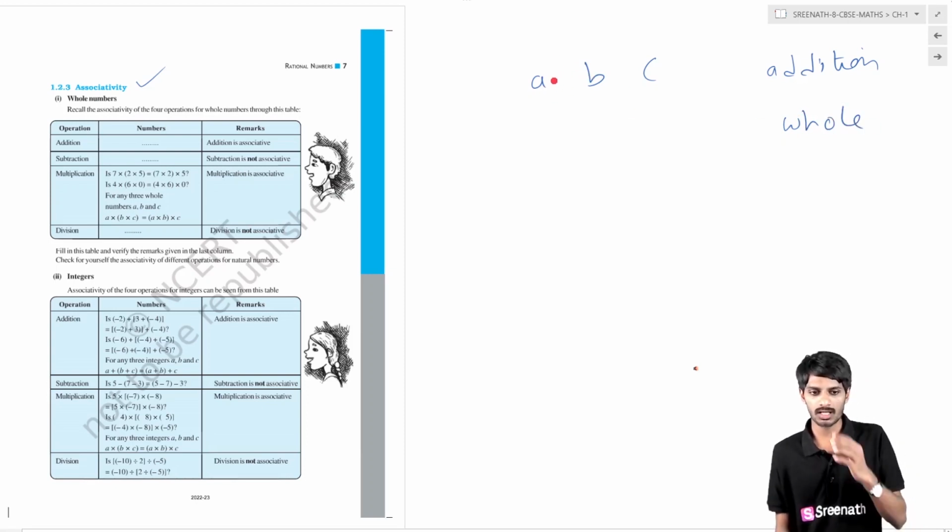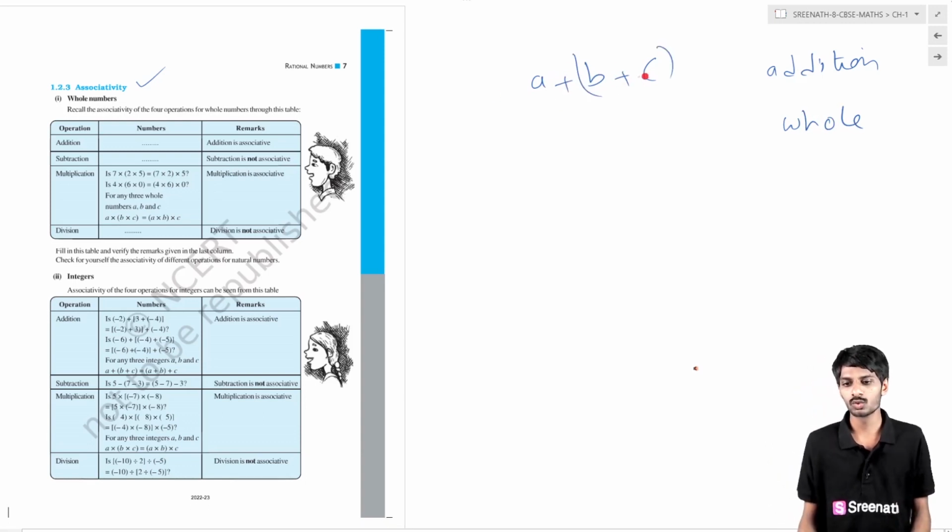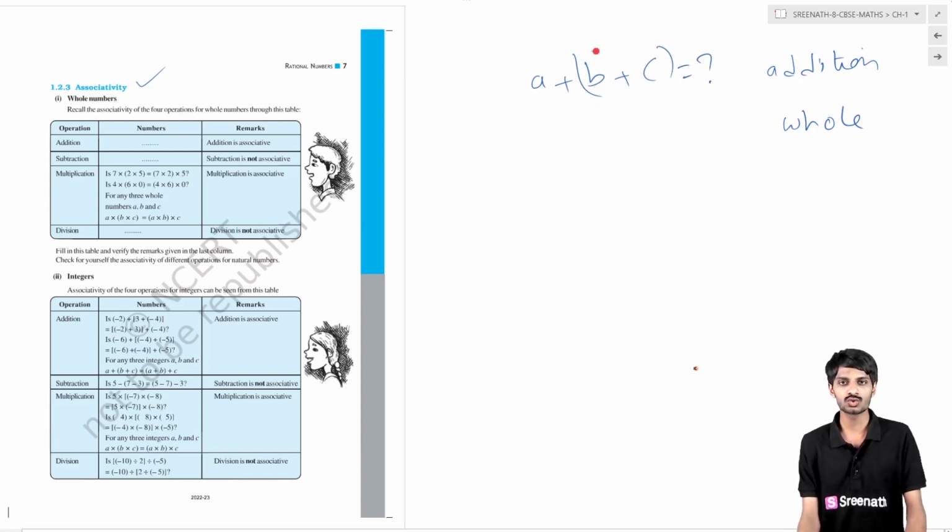The associative law tells us that in one case you take two numbers at a time, and in the next case you take the other two numbers at a time, which means (a + b) + c. In this case you solve this first, and after that this. So finally, the associative law tells us that the answer in these two cases is equal.